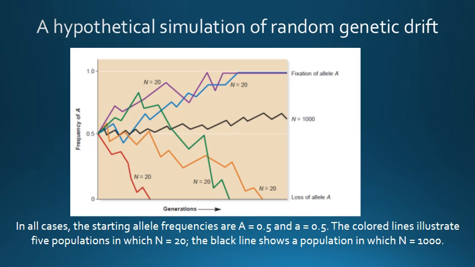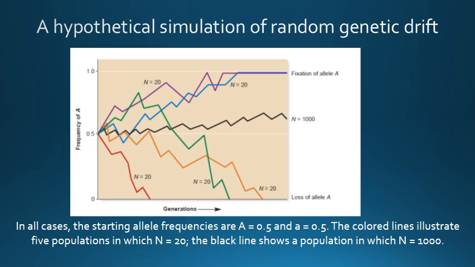In the five small populations, the allele frequency fluctuates substantially from generation to generation. Eventually, one of the alleles is eliminated and the other is fixed at 100%. At this point, the allele has become monomorphic and cannot fluctuate any further.